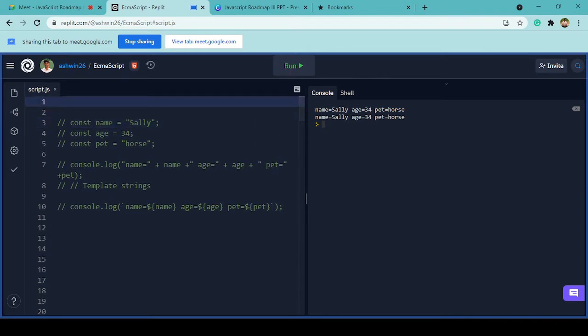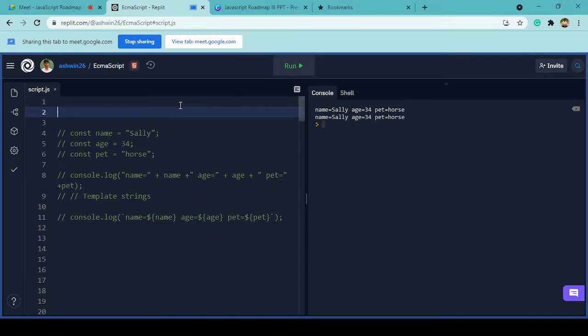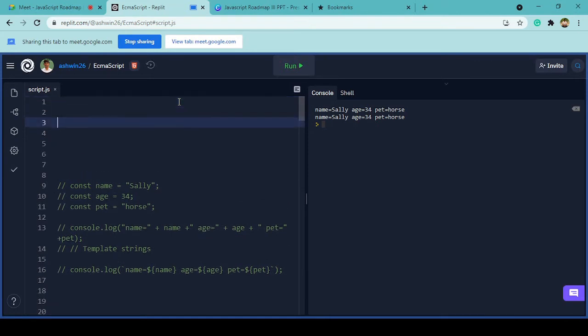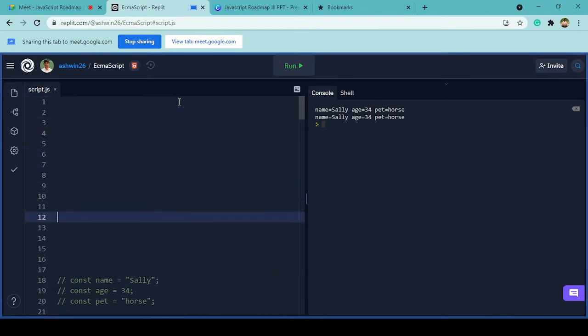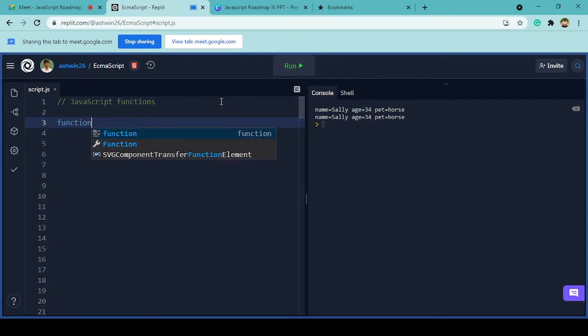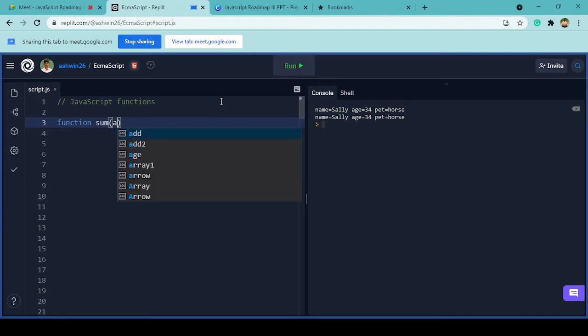So the next feature we'll be seeing is something called arrow functions. This is going to be very exciting, right? Previously, if I have to get you back to the basics, this is how we used to declare JavaScript functions, if you can remember. We were using the keyword function, and let's say I want to add the sum of two numbers.